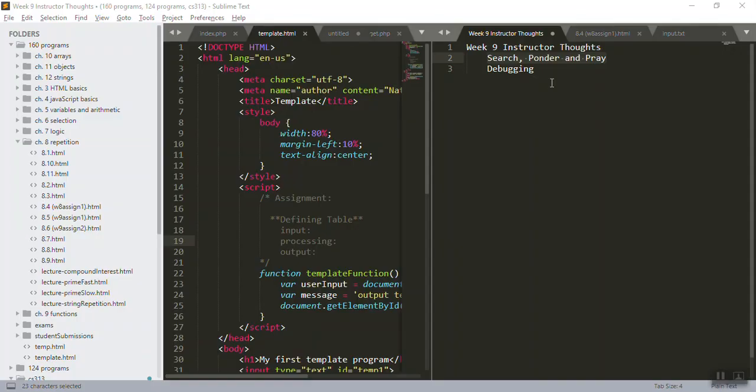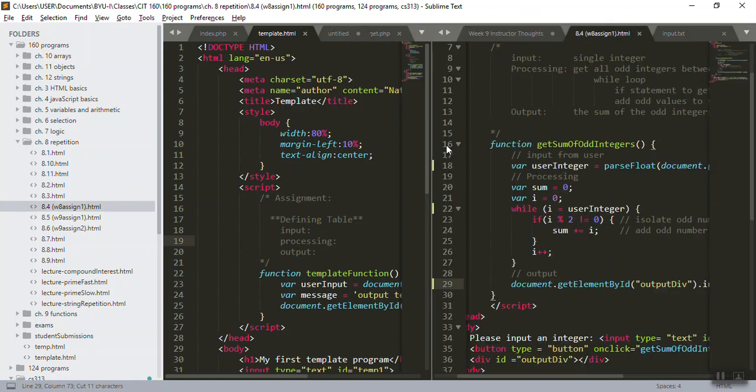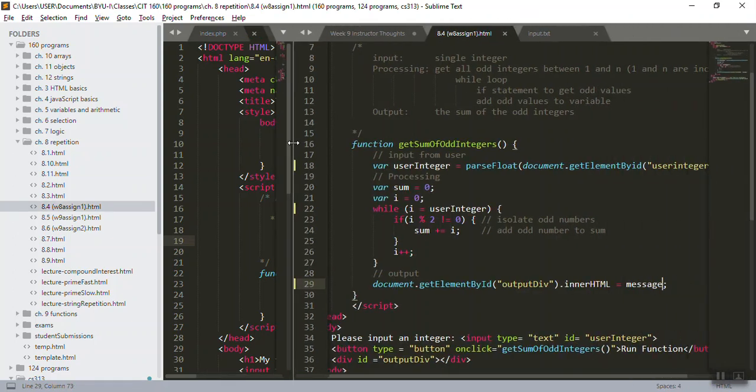And the last thing I thought I could go through is just a quick little debugging example with you guys. We've had several debugging conversations and even an assignment recently, but with that said, I can't stress enough how helpful debugging is. So let's go ahead and dive into this. I have our assignment here from last week.